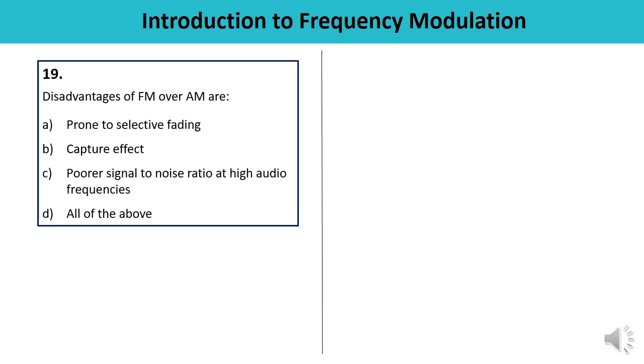Question number 19 is about the disadvantages of FM over AM. Here we are talking about the disadvantages. FM is prone to selective fading, capture effect, poor signal to noise ratio at high audio frequencies, or all of the above. If you read all the options carefully, you will get to know that these are disadvantages of FM over AM, all the three options A, B and C, which means D is the correct answer.